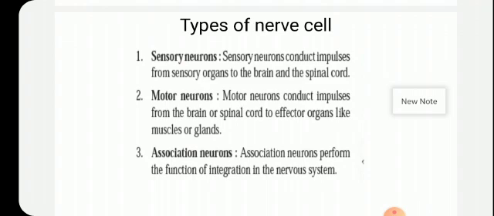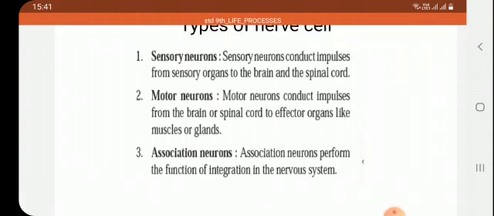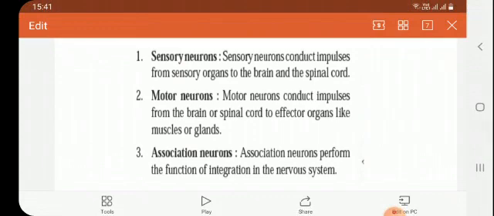After carrying this message, the motor nerves work. What do the motor nerves do? Motor neurons conduct the impulses from brain or spinal cord to the effector organs like muscles or the glands. Whatever happened with us, that message is given by the sensory nerve to the brain, and accordingly how to act, that message is passed from brain to our skin or to our muscles by the motor nerves.